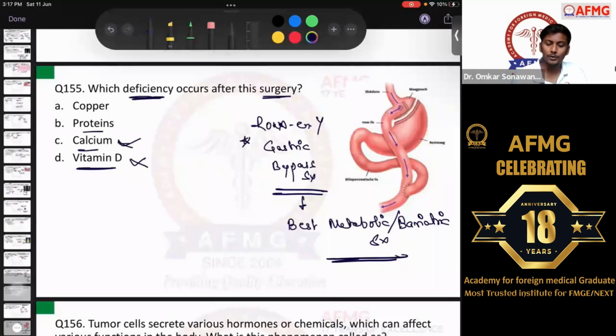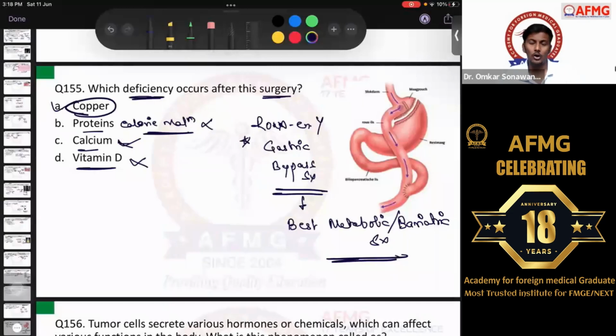Then option B says protein malnutrition. I feel the option was protein energy or protein calorie malnutrition. Most of the people are saying it was protein calorie malnutrition. Definitely there should be protein calorie malnutrition in the patient, and that is the reason why we are doing a bariatric surgery, to decrease the weight in this patient. So definitely this would not be a deficiency. Option A says copper. Yes, copper is definitely absorbed from the intestine, and if you bypass the intestine directly, definitely there would be deficiency of copper in the patient.